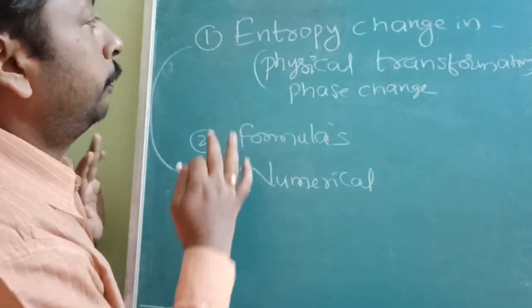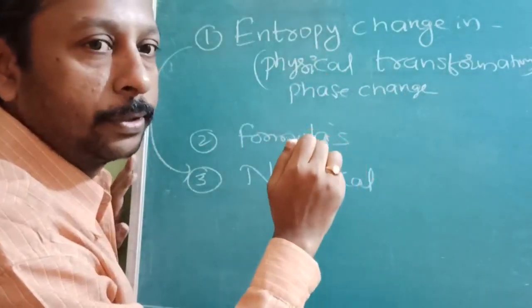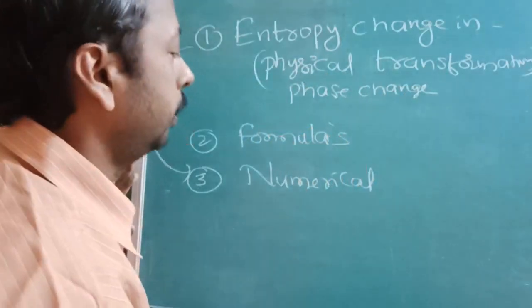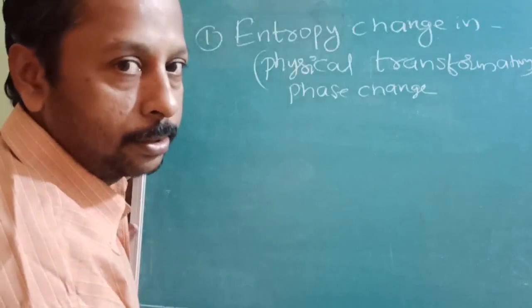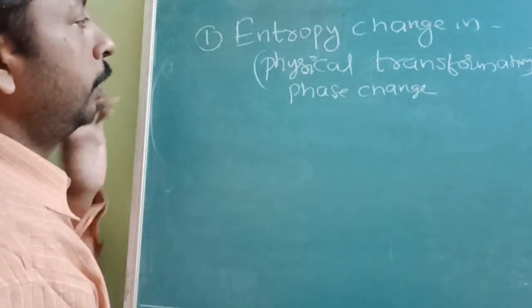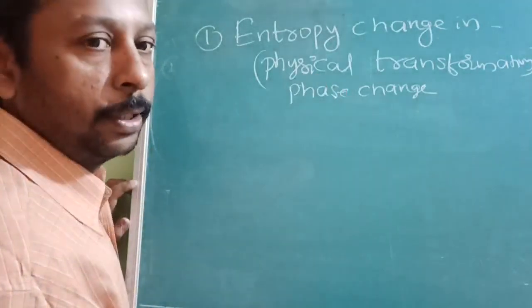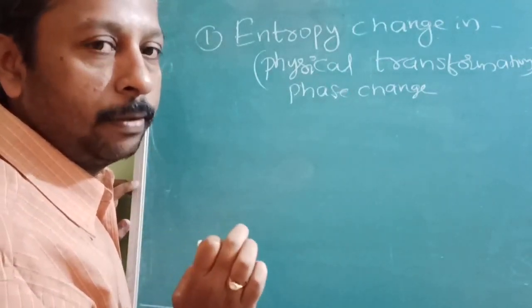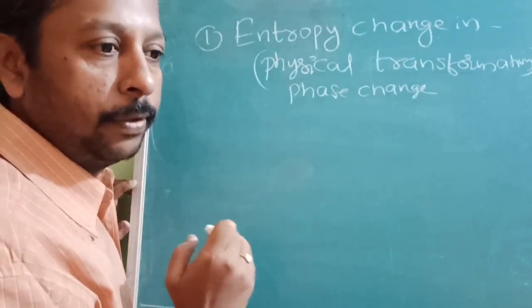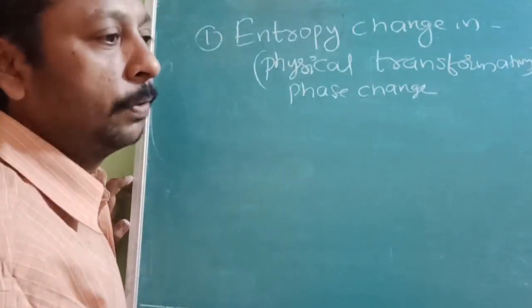We have already studied the formulas for different processes, and here we are going to study some formulas which are named after scientists. Then entropy change in physical transformation. After that, I have selected some best numericals for you to solve, and it will be easy for you once you go through all these formulas.